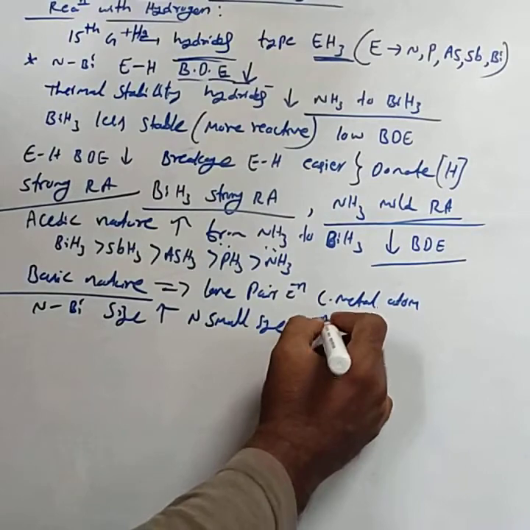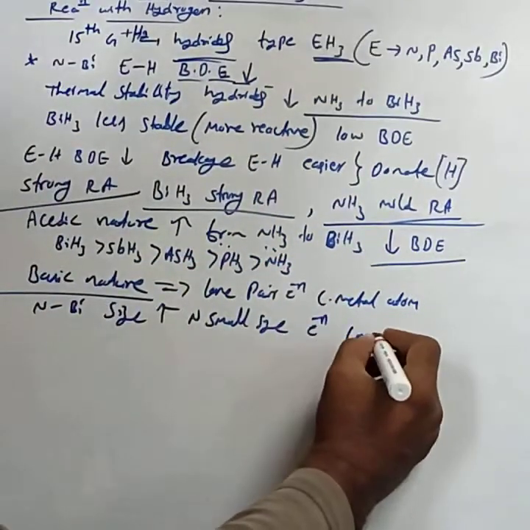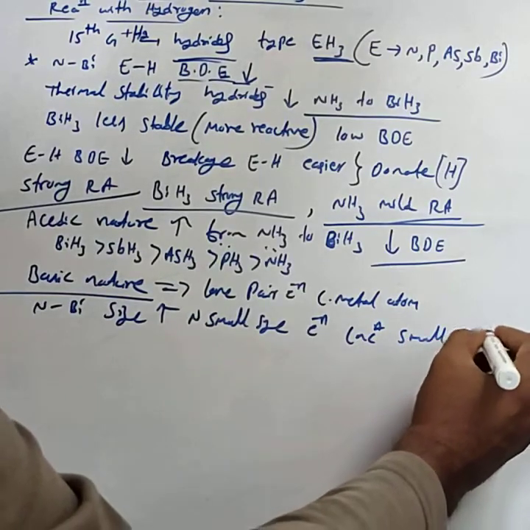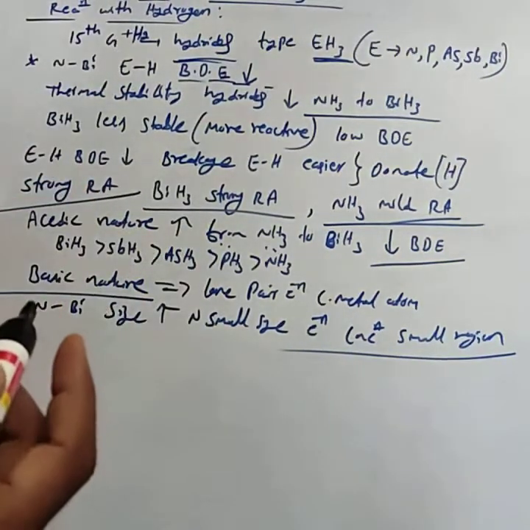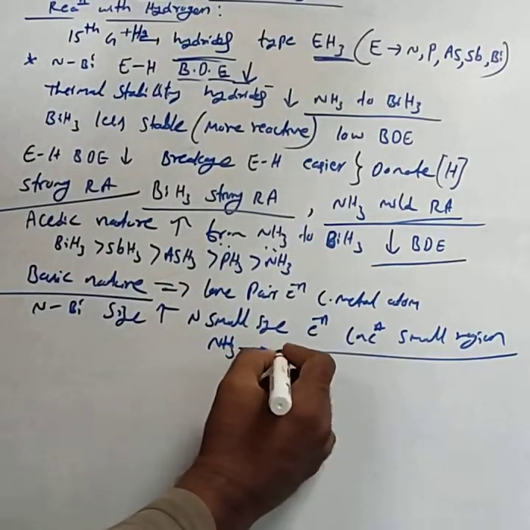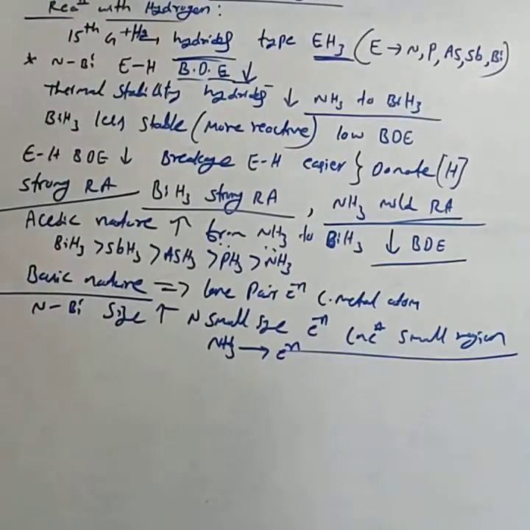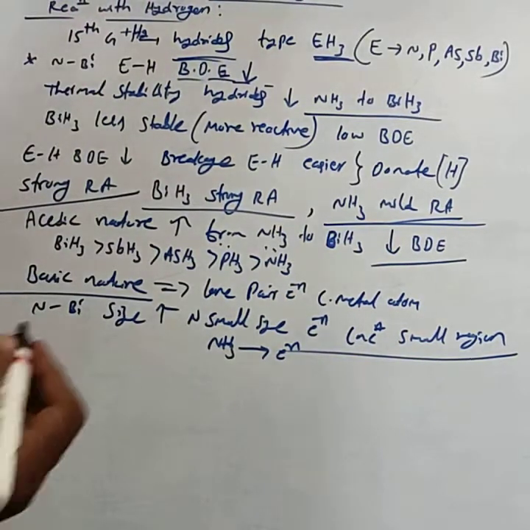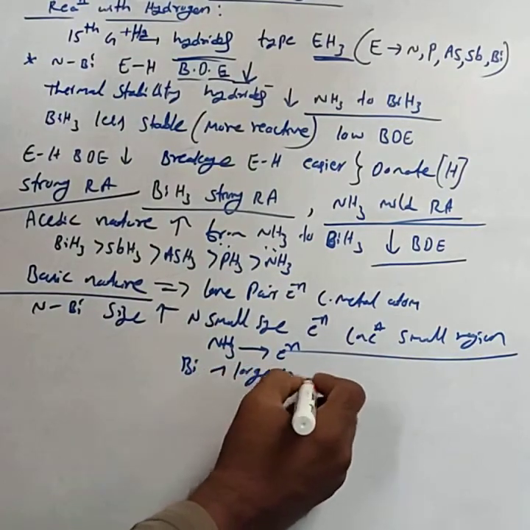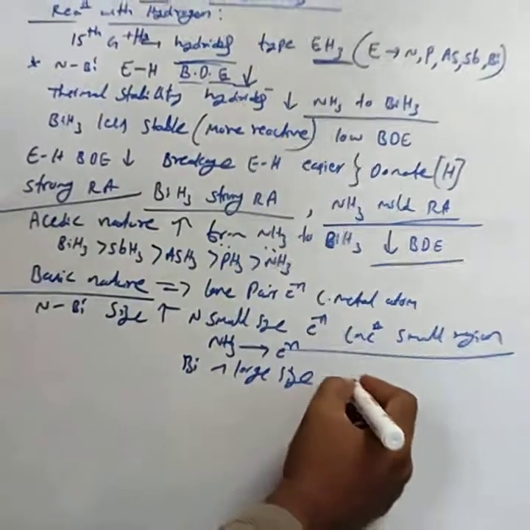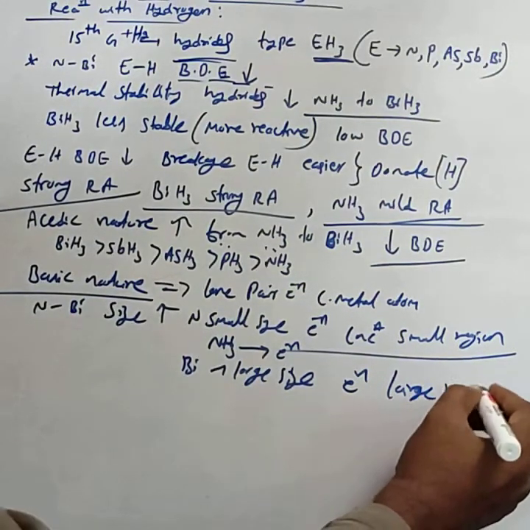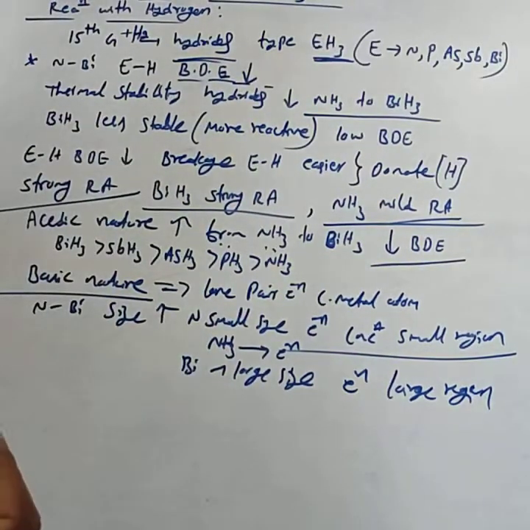Hence the lone pair electrons are concentrated over a small region, so NH3 can easily donate the pair of electrons. Bi has a large size, hence the electrons are spread over a large region.